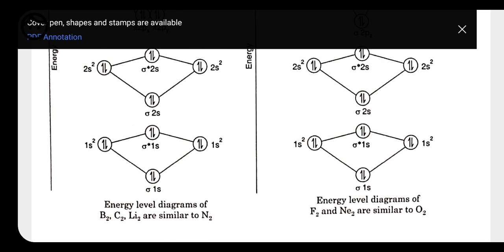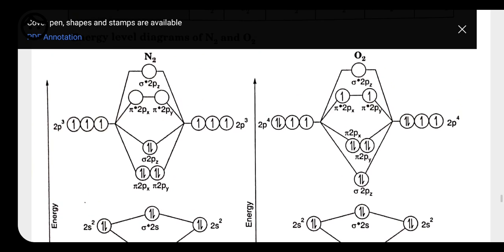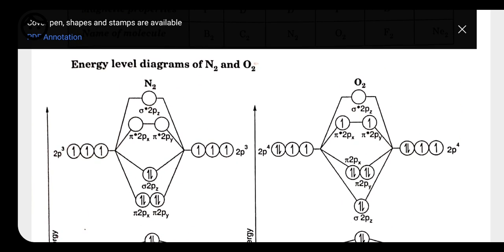This structure is for 1s, then we have 2s, and this is for 2p. In 2p we have π2px and π2py at the bottom, then we have σ2pz. They all represent bonding. After that we have π*2px and π*2py, and then we have σ*2pz. They all represent anti-bonding.